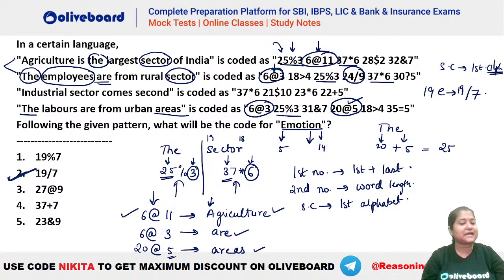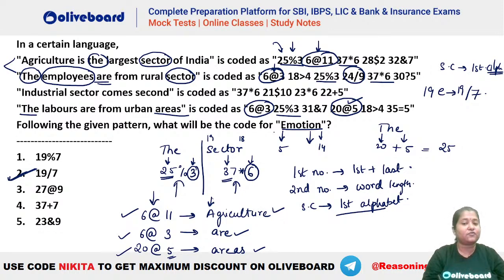So 6@11 has been used for agriculture, 6@3 has been used for R, and 20@5 has been used for areas. So how did we understand what is happening? You have to see what is common between the 3. That is, what is common between agriculture, R, and areas. So you can see the only thing that is common between the 3 is that it is starting with A here. So that means we are talking of the first alphabet.